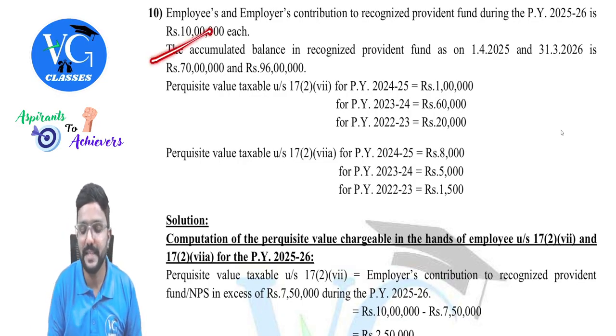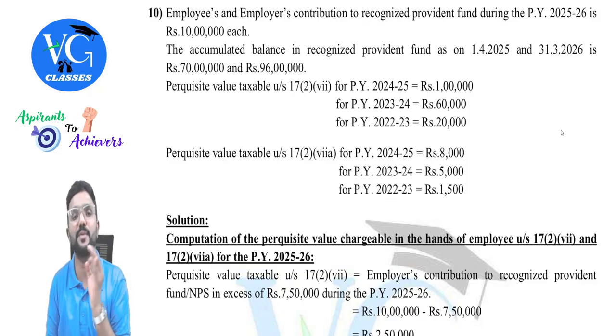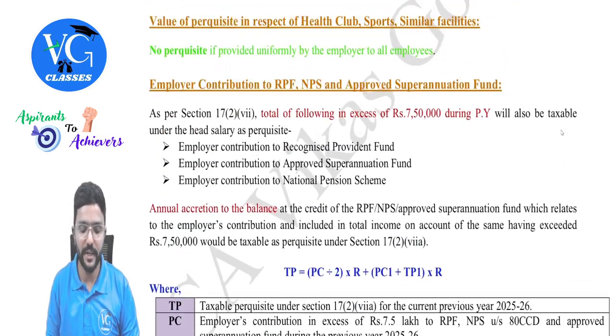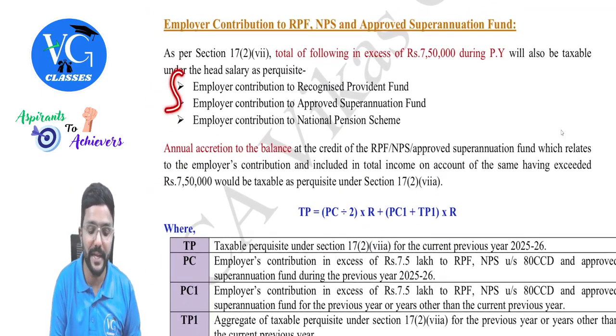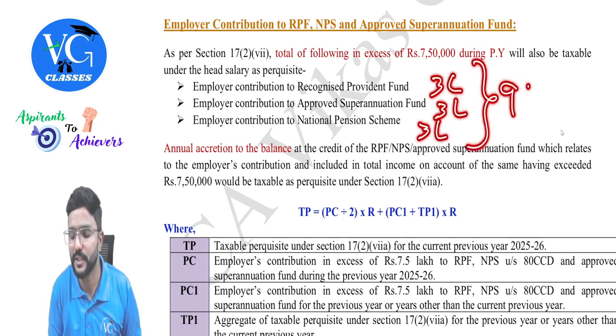The accumulated balance in the recognized provident fund. In this question, only the information with respect to recognized provident fund is given. Guys, here totally three funds are there. If all three are there, we need to take an aggregate of it. For example, assume for each of them 3 lakh is contributed. Aggregate is how much? 9 lakh.